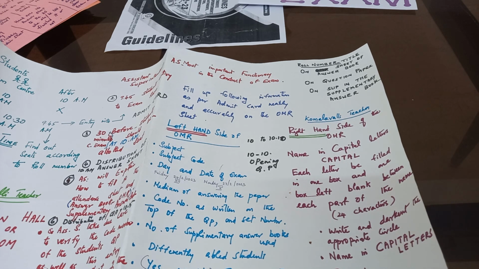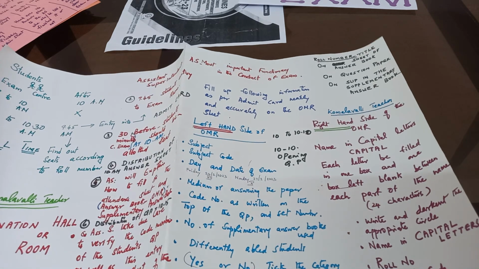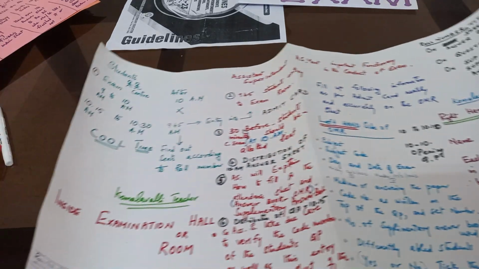And it is specially and clearly clarified by the CBSE that your roll number should not be written anywhere inside the answer book. That is, it should not be written on the map, it should not be written on the graph paper, it should not be written inside the answer sheet, only on the title sheet and the slip in the supplementary answer sheet. On the slip only you can write. So this is the instruction regarding the roll number.